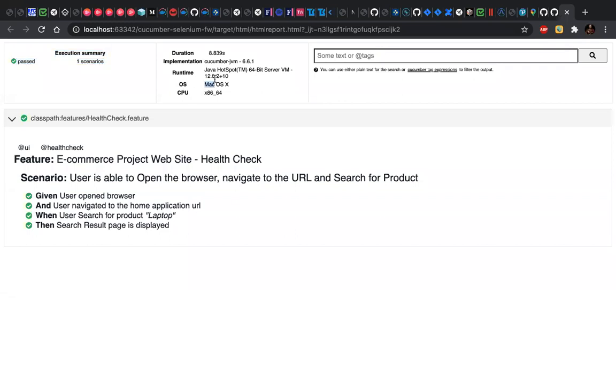In what system it executed, what was the runtime, the implementation of it, the time it took, and you can filter it as well, filter based on some tags. Right now I have only one tag, so there's only one result. And it's telling you everything has passed, right?